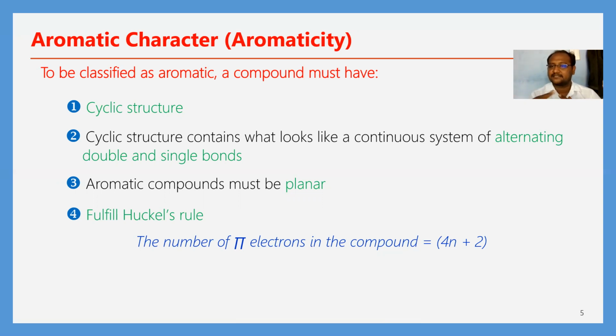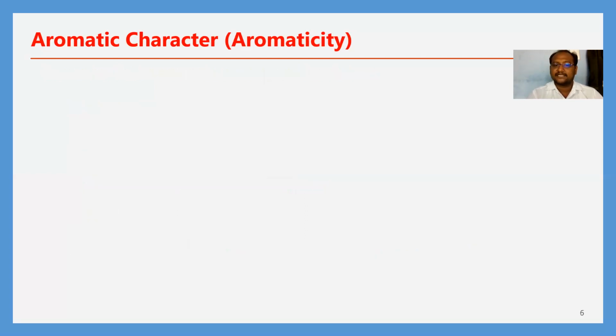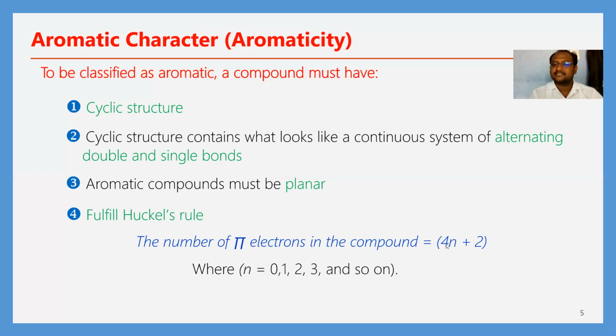There should be a cyclic structure, and a conjugated pi system should be there. Next, aromatic compounds must be planar, and the compound should follow Huckel's rule, the 4n plus 2 pi electron rule. Then only the compound is said to be an aromatic compound. This is also known as aromaticity, where n is an integer value: 0, 1, 2, 3, and so on.